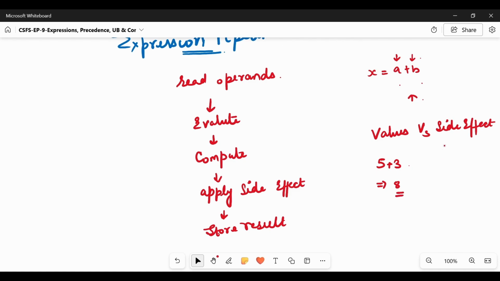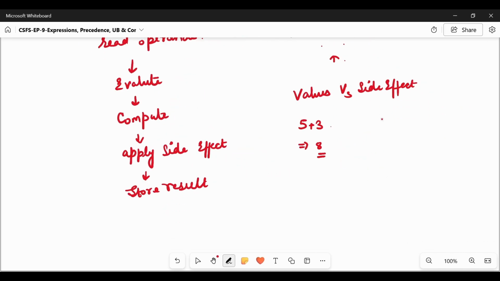But what about side effects? Say we have x that is 5, and there may be y = x++, the increment operator. It changes how the compiler evaluates now, because y will become 5 while x becomes 6. y will first store the value of x, so 5 will be stored, and after that the operation is performed, so x is incremented by 1 and the value of x changes to 6. Now these are two separate things.